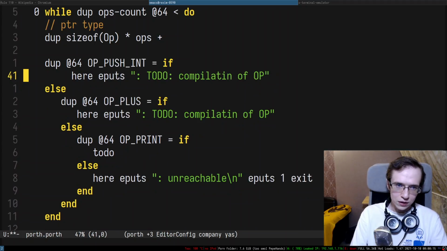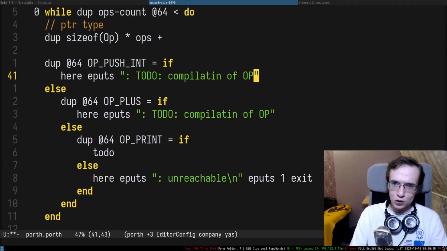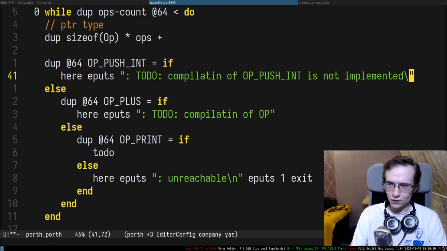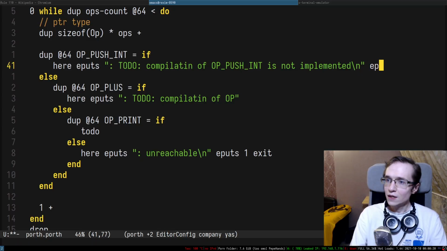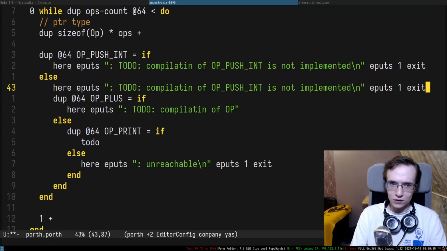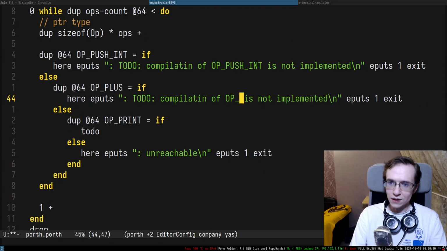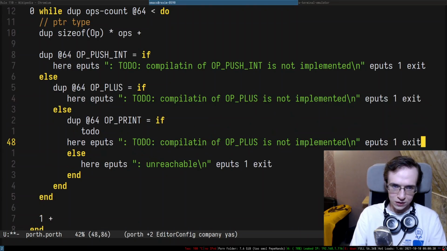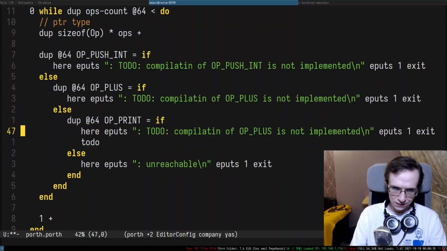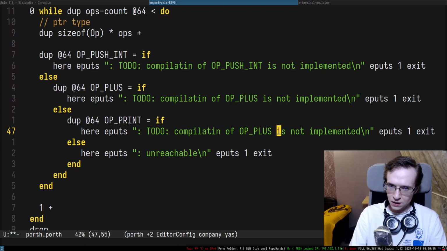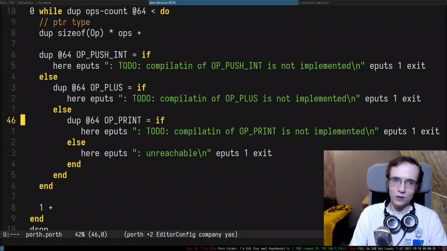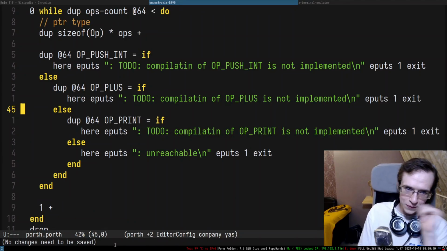So, yes, a compilation of push int is not implemented, right? So this is going to be a new thing. Eputs, and then we're going to exit with 1. So here we're going to have this, which is basically plus, and then we're gonna have something like this, right? Print. There we go. So, okay.